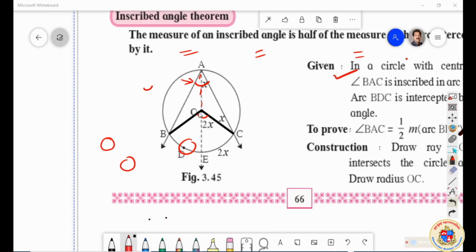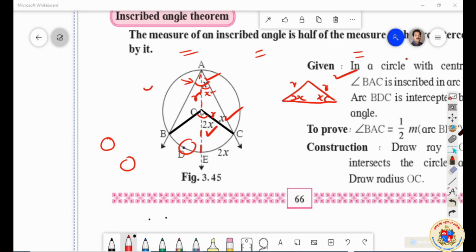ये कंस्ट्रक्शन पहले बनाया ताकि it is a bisector like, and we marked this angle as x. If this is x and this is the radius, आप ध्यान से सुनिए, this is the radius, तो अगर ऐसा एक ट्रायंगल है जिसका ये दोनों रेडियस है तो आइसोसेलेस ट्रायंगल हो गया. Whatever be this angle, the same will be this angle. That means this angle is also x, this also x. If that is the case, this angle is 2x.